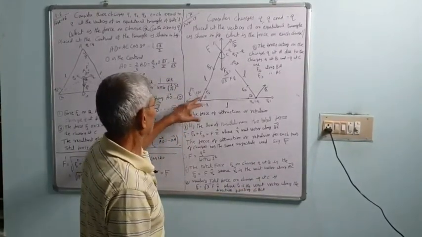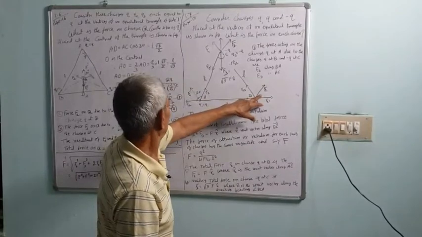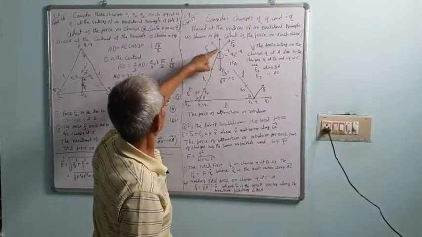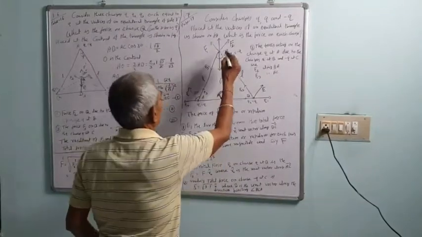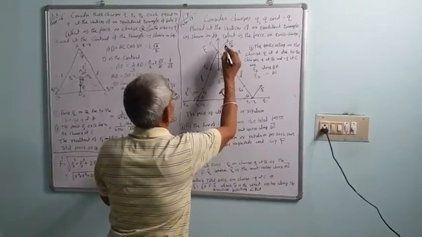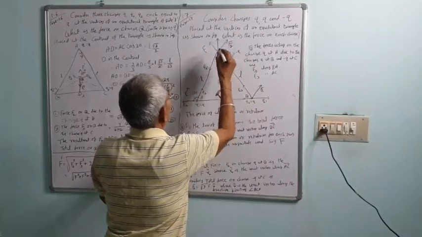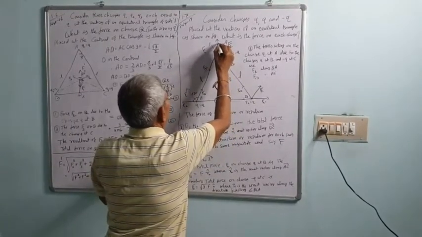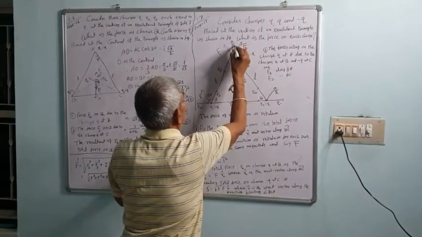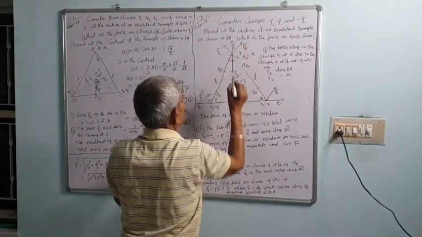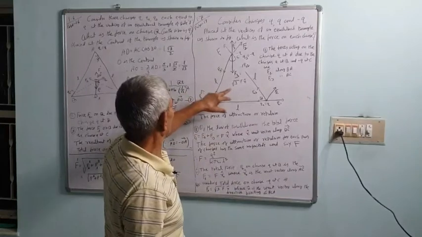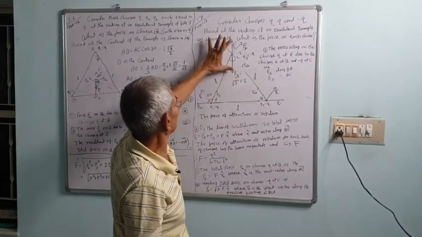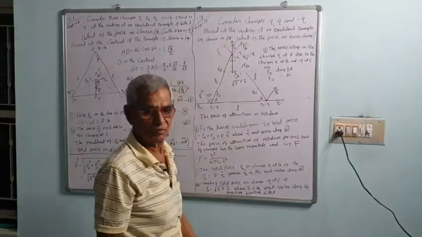Now the resultant of F1 and F2, as shown in the figure, is equal to F, say F3 dash, which has the same value, that is under root 3F, but both are in opposite directions, so the net force is 0.